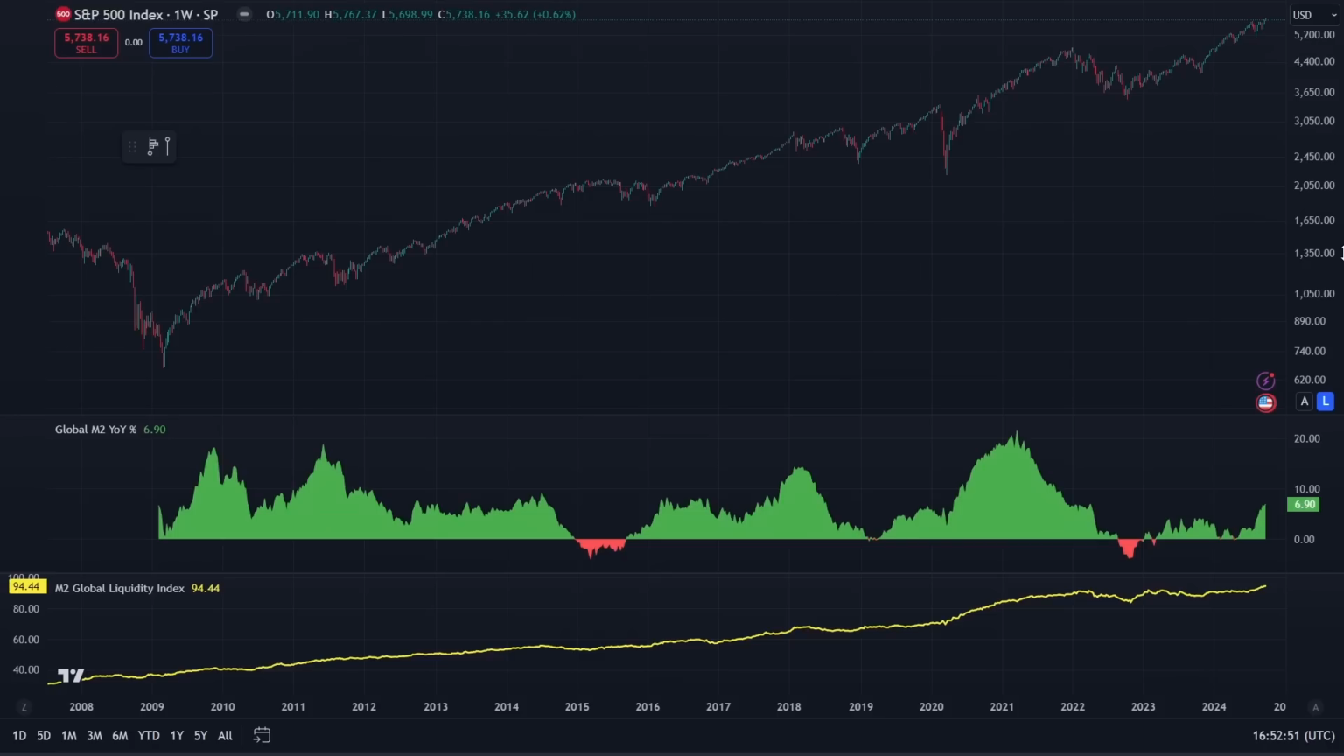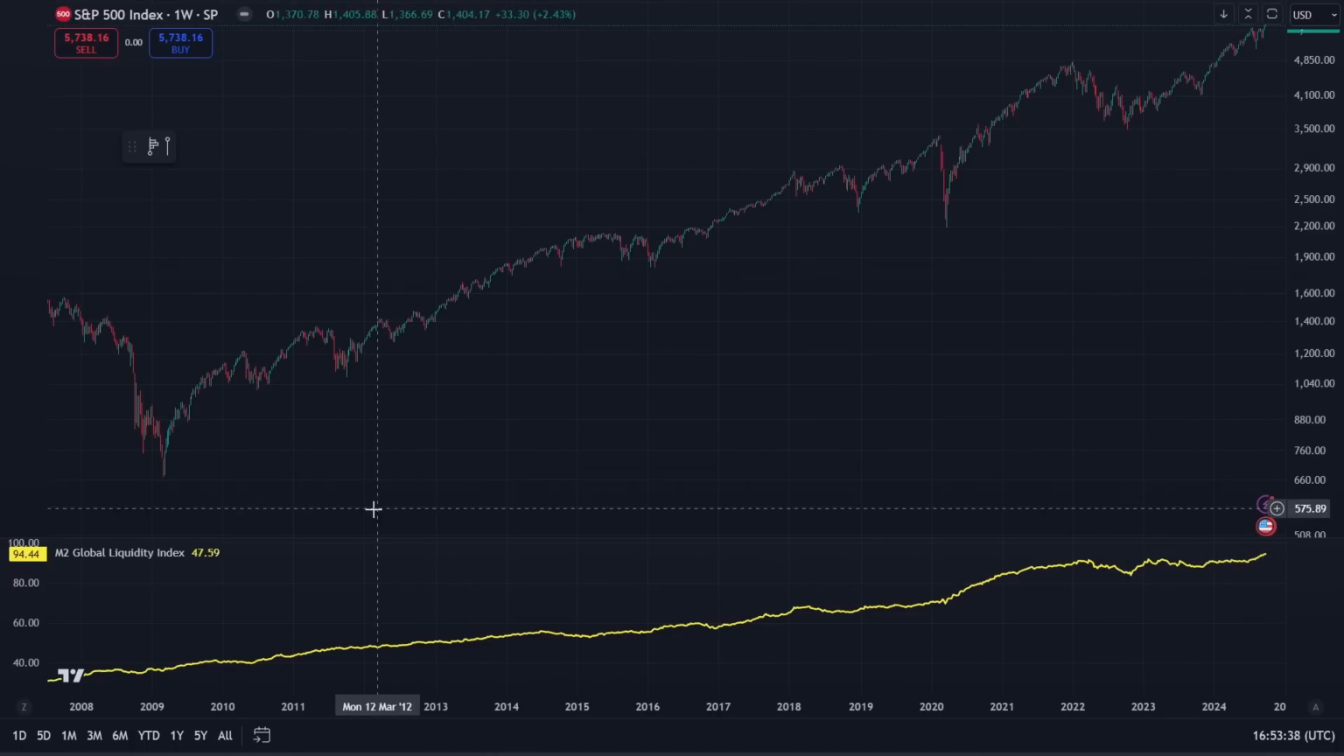And then once again, there is a pretty strong correlation between the S&P 500 and changes in global M2, with global M2 being relatively good at predicting local highs and local bottoms, generally around 6 to 12 months out, especially when you're looking at the index versus the actual price.